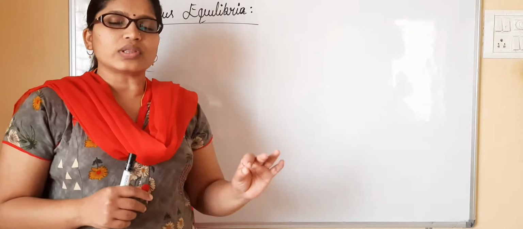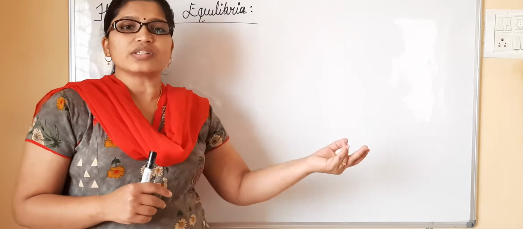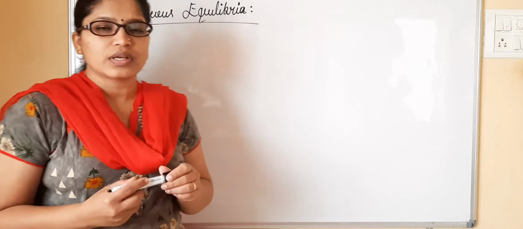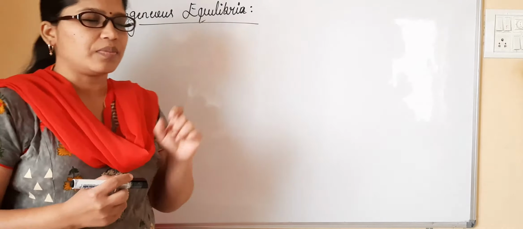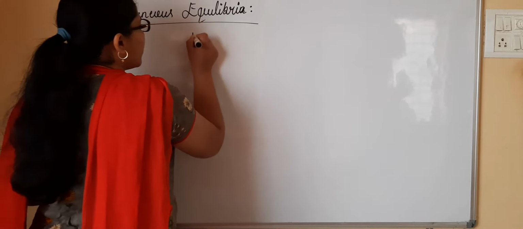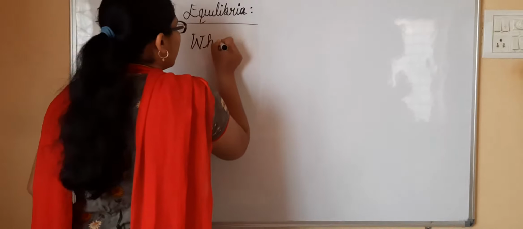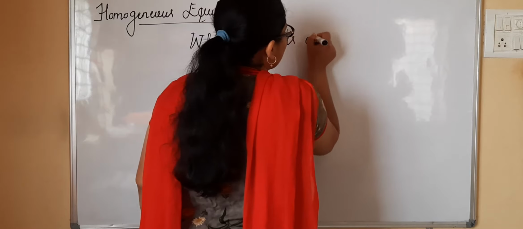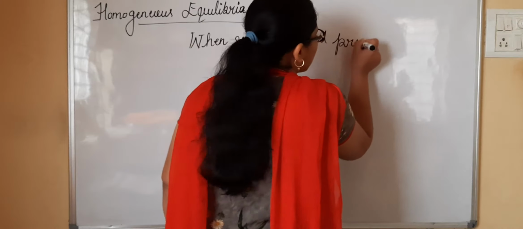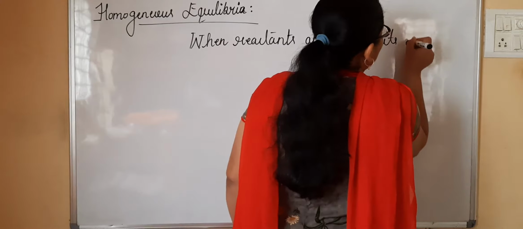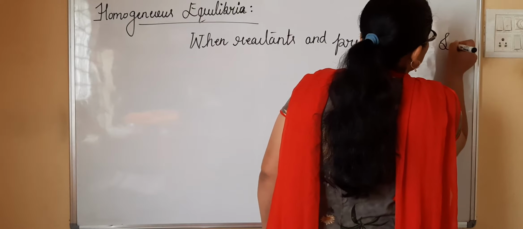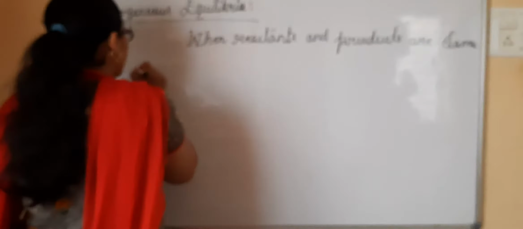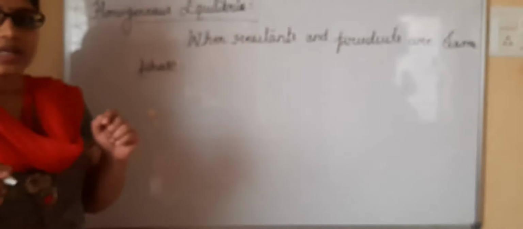When you consider homogeneous equilibrium, both the reactants and products are in the same phase. When reactants and products are in the same phase, they are said to be in homogeneous equilibrium.